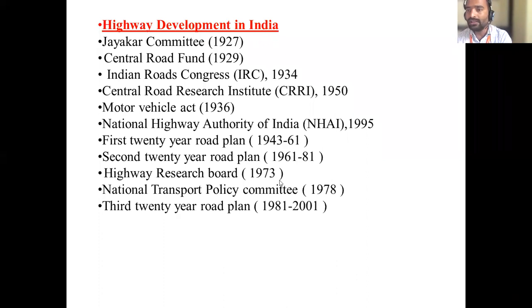First one is in Nagpur. The meeting was held in Nagpur. That's why it is called the Nagpur road plan. The second 20-year road plan was initiated by taking a meeting in Bombay. That's why it is called the Bombay road plan. Third one is in Lucknow. So that's why it is called the Lucknow road plan. Is it clear, everyone? Yes, sir.